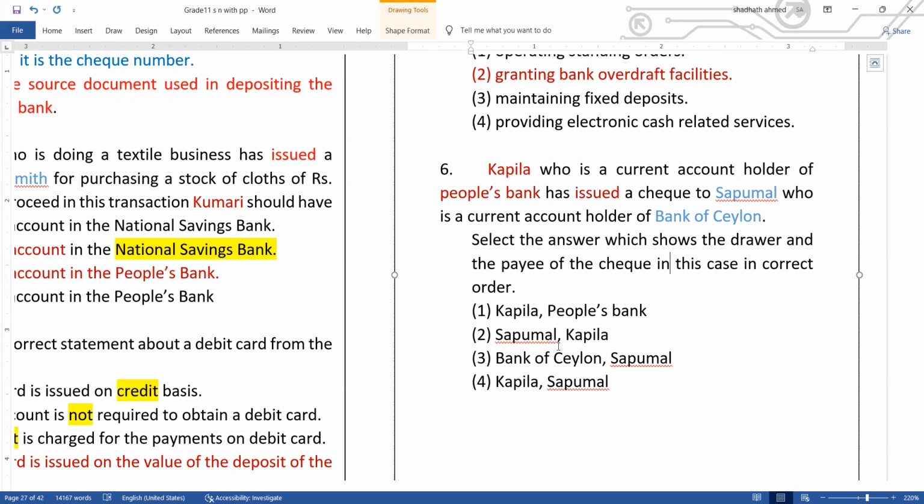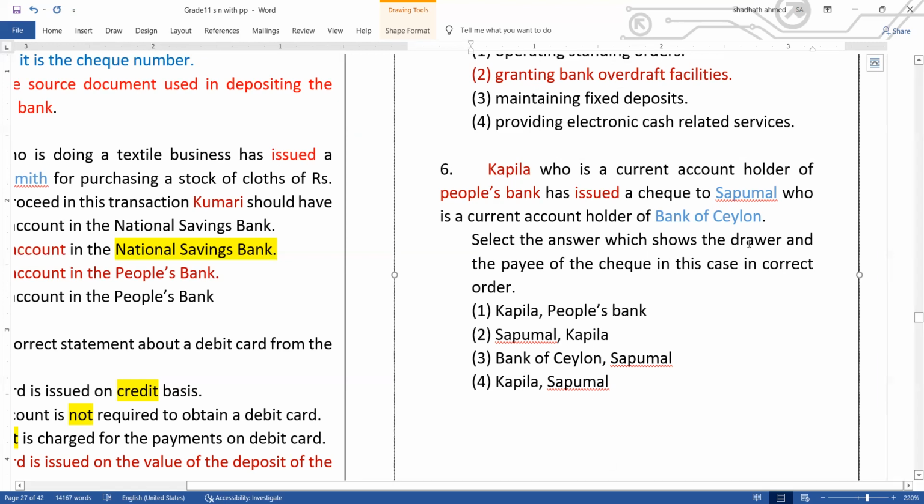So can this check be deposited in Bank of Ceylon? Kapila issued a check belonging to People's Bank. Sapumal received the check. Can he deposit this check in Bank of Ceylon? Of course, obviously you can deposit. No issue. Any check can be deposited in any bank, except in one situation. I will teach you that later. Select the answer which shows the drawer and the payee of the check in this case in correct order.